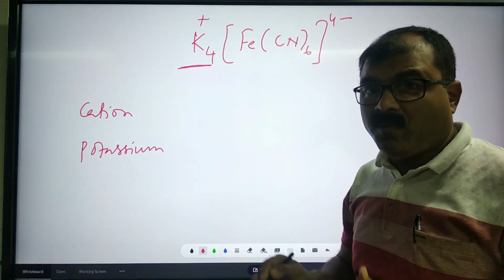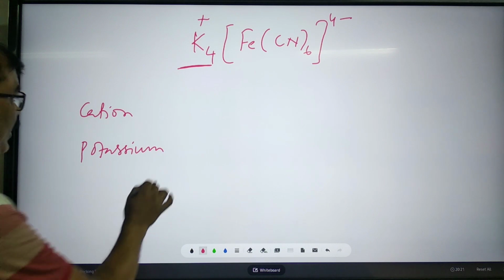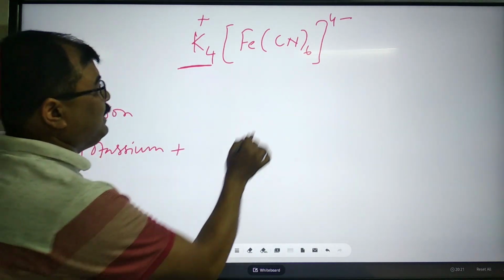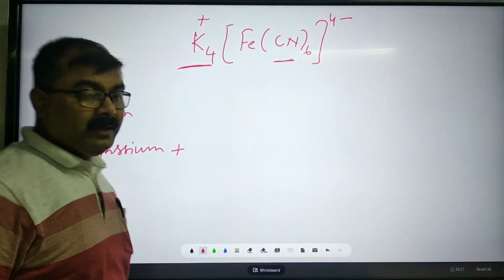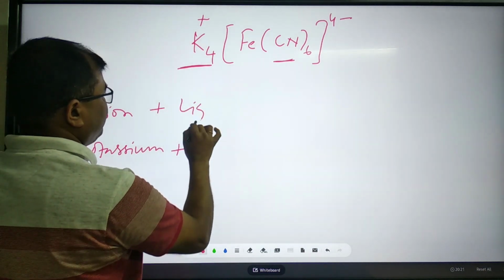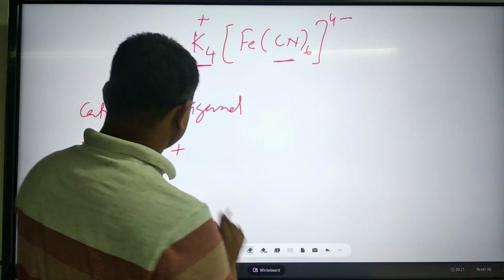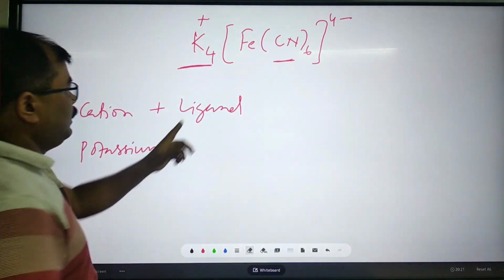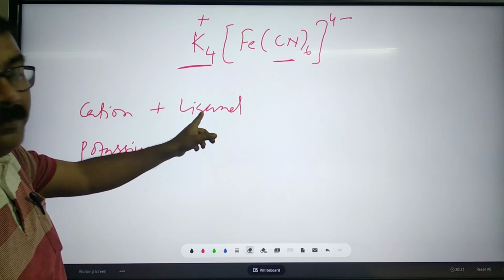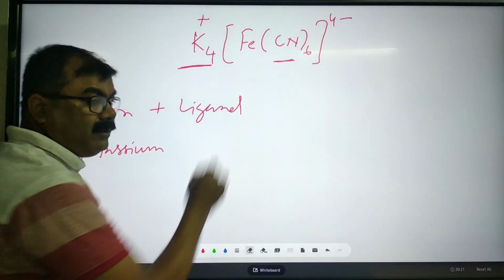Now, complex entity. Whenever we write the name of a complex entity, we should follow the sequence. What is the sequence? Always ligand name first. First cation name, then the name of the ligand. What is the ligand?